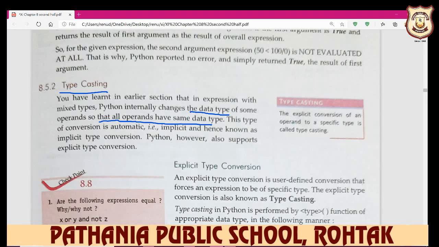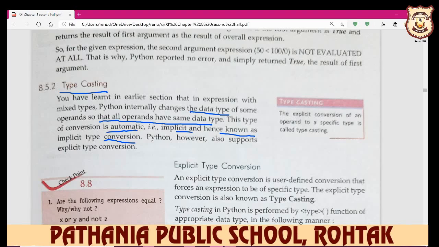But when you write int 7 by 2, it gives only the integer answer. So internally Python changes the data type of some operands so that all operands have the same data type. This type of conversion is automatic, implicit, and hence known as implicit type conversion.